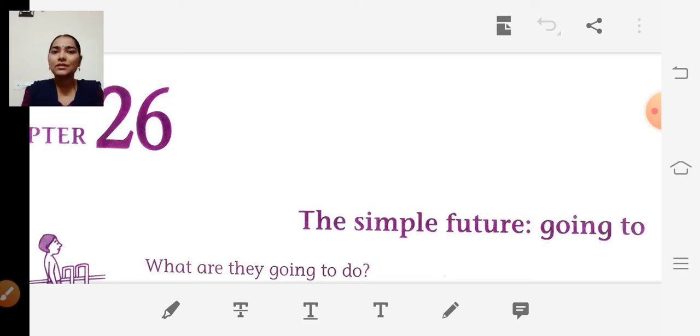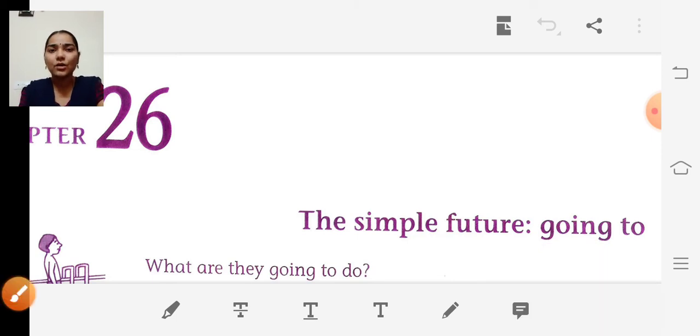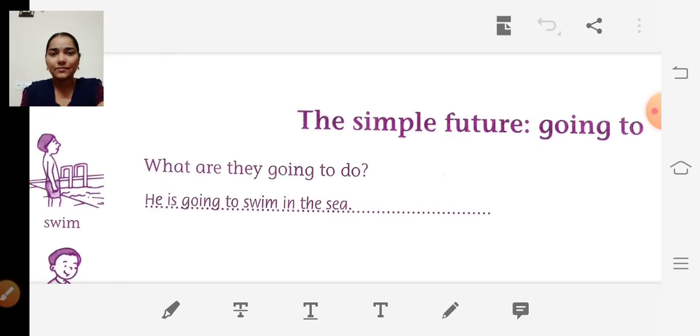In this chapter we are going to learn the simple future tense. For this we are going to use the words "going to". We are going to look at the picture and answer the questions.